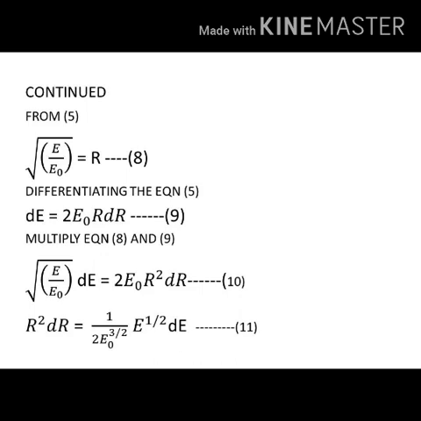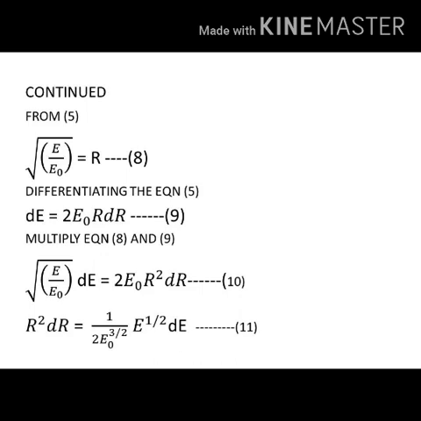Multiply equations 8 and 9. So we get the square root of E by E naught into dE equals 2 E naught r square into dr. Call this equation 10. Now from equation 10, rearrange the terms and find r square into dr. After rearranging, we find r square into dr equals 1 divided by 2 E naught raised to 3 by 2 into E to the half into dE. Call this equation 11.